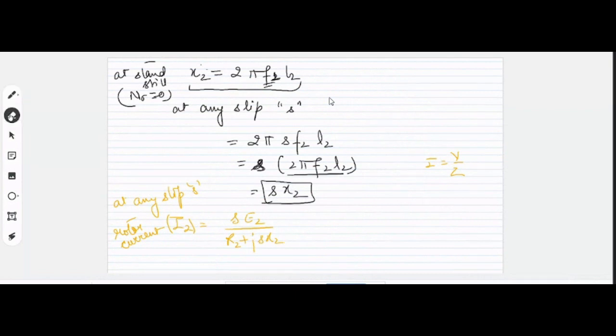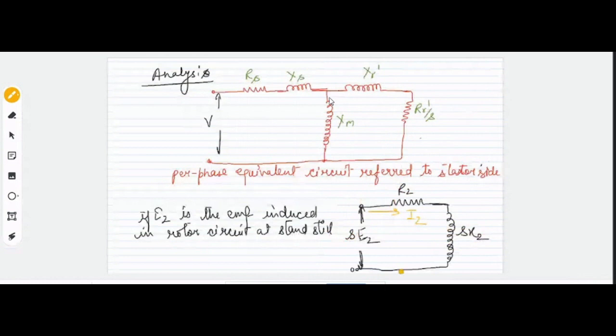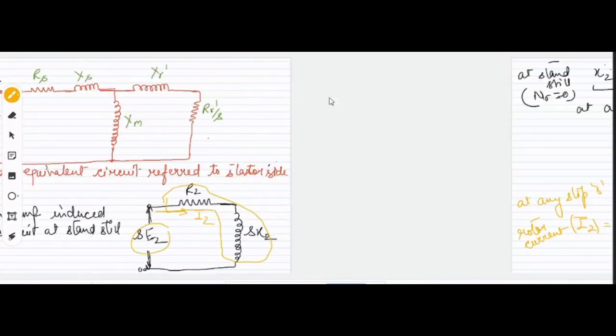If we talk about the magnitude, then it will be under root R2 square plus S square X2 square. Yes or no? This will be the value of rotor current for this circuit. इस सर्किट में करंट की बात करें तो यही होगा ना कि S times E2 divided by the impedance of this circuit. बोलो. Yes, sir. So it will be equals to this one.